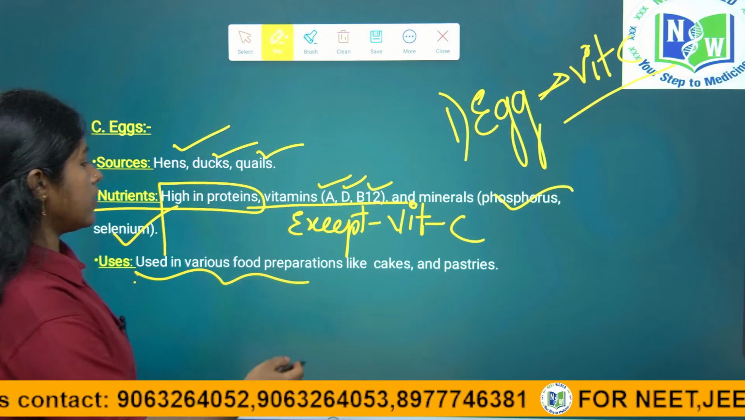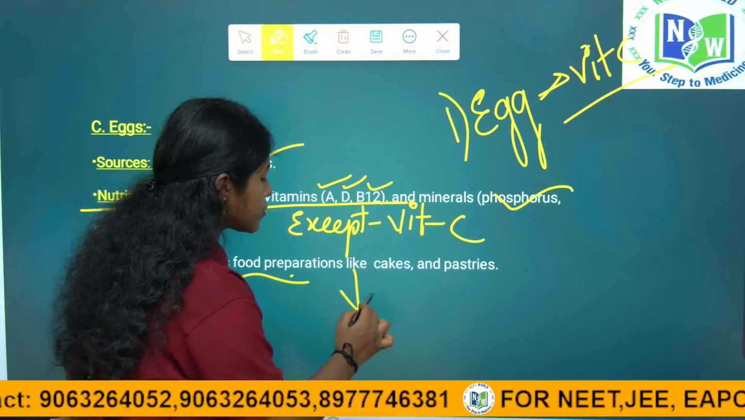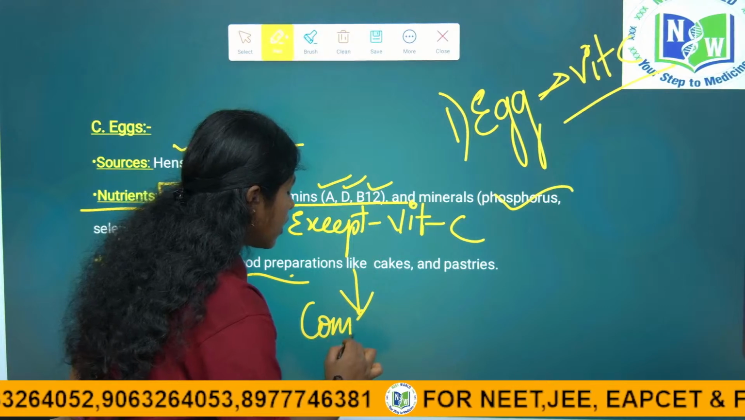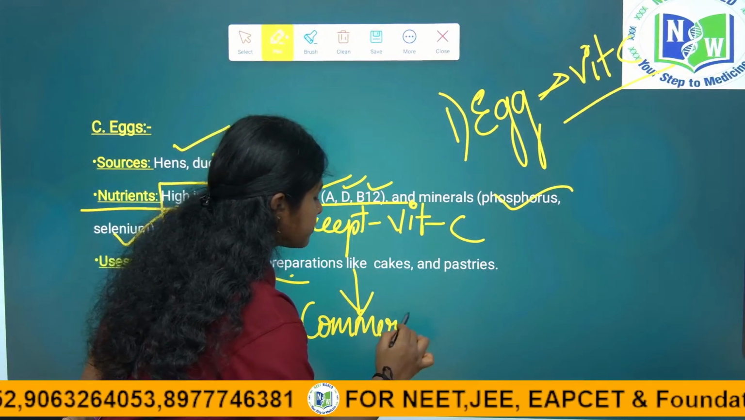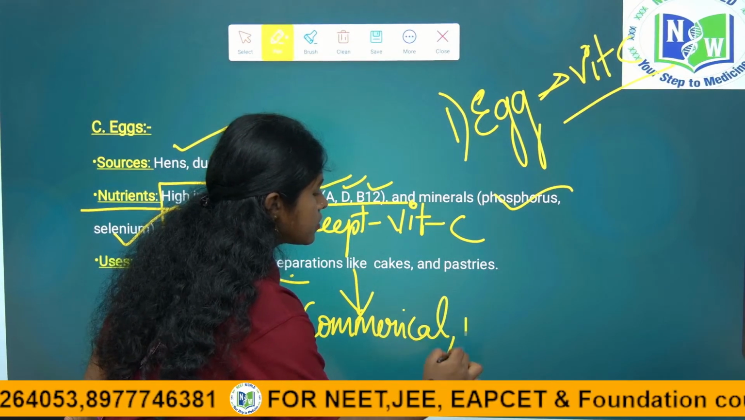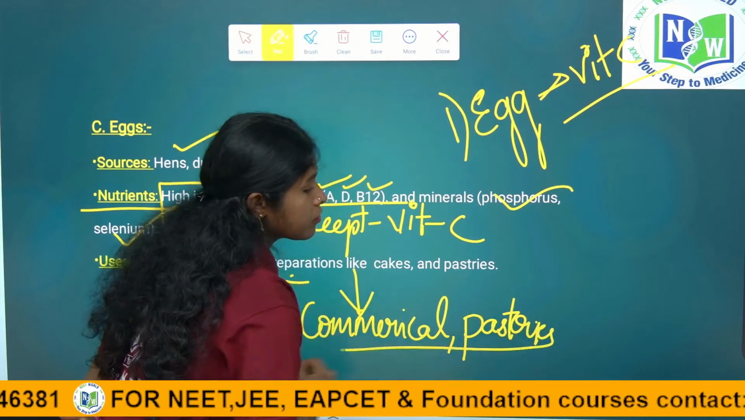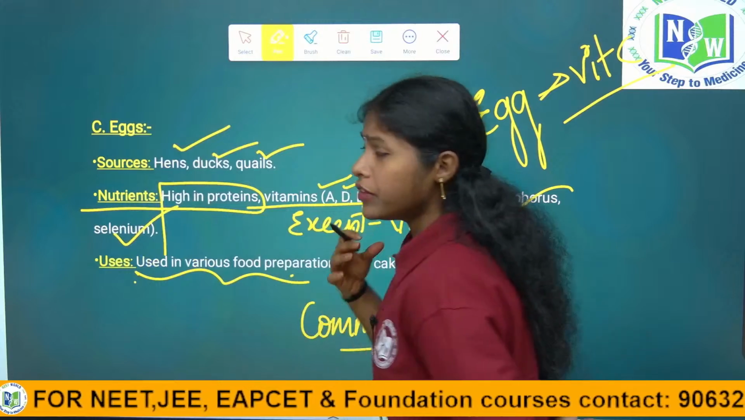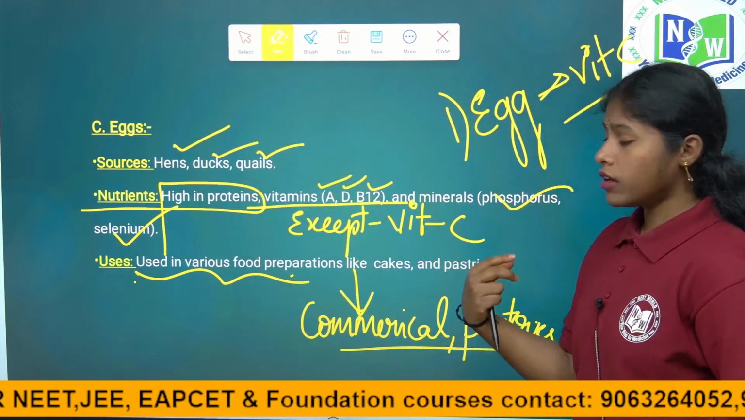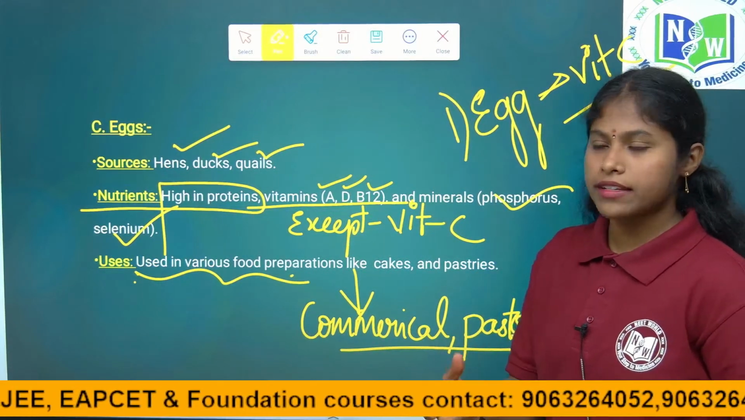We take it for commercial purposes also. It is very useful for the preparation of cakes, pastries, and egg-based foods in the food industry. These are all the ways we take the egg. In homes also we make omelets, right children?